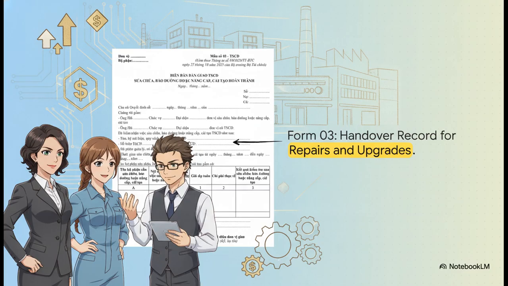When a major upgrade is finished, those costs have been quietly accumulating in account 241. The signing of Form 03, the handover record for repairs and upgrades, is the exact trigger event for you, as the accountant, to capitalize those accumulated costs into account 211. This officially increases the base for all your future depreciation.